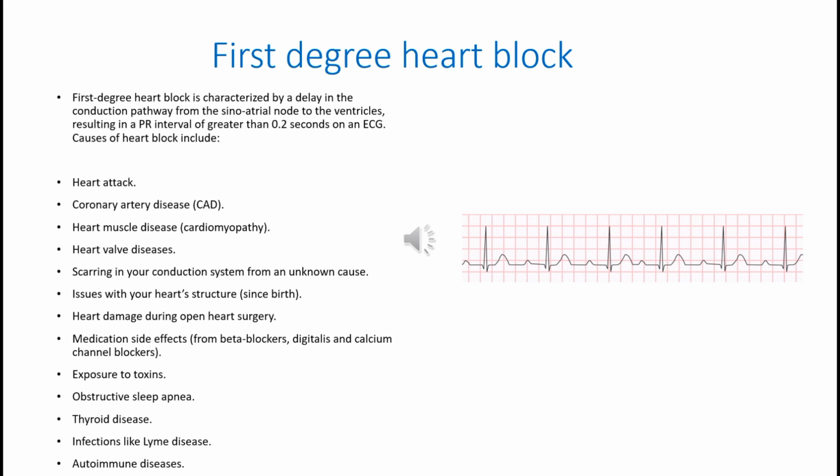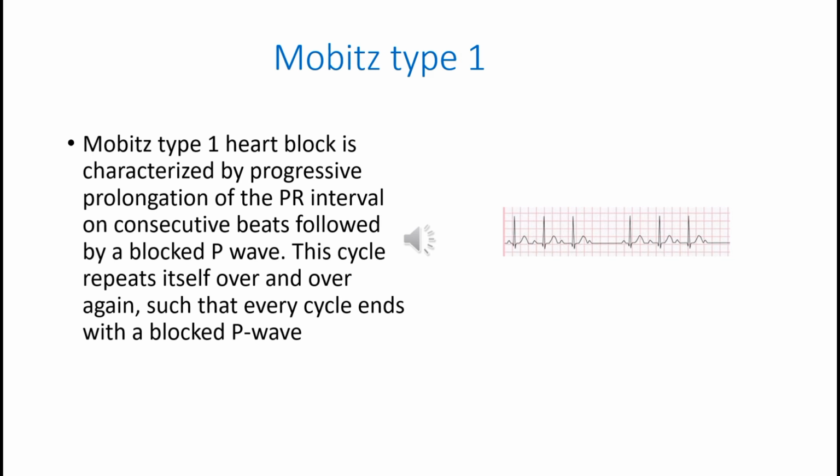PR interval is more than 0.2 seconds and it's a benign condition. Characterized by progressive prolongation of PR interval on consecutive beats followed by a blocked P wave, treated by atropine.